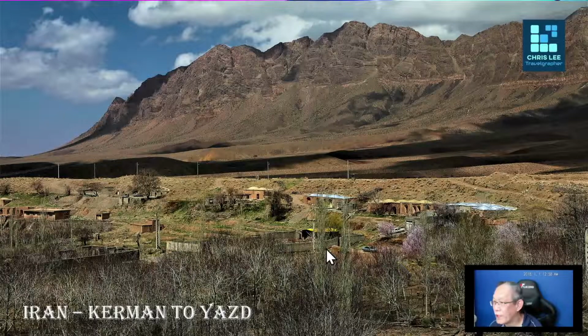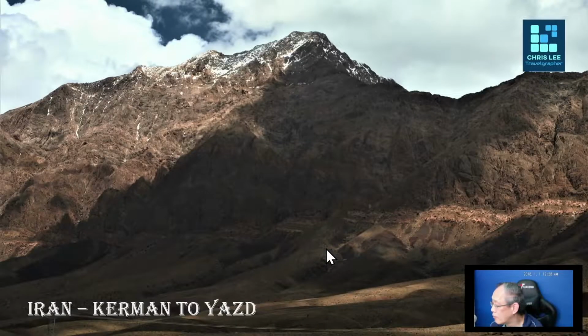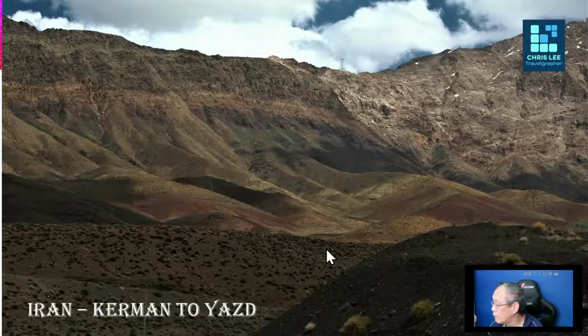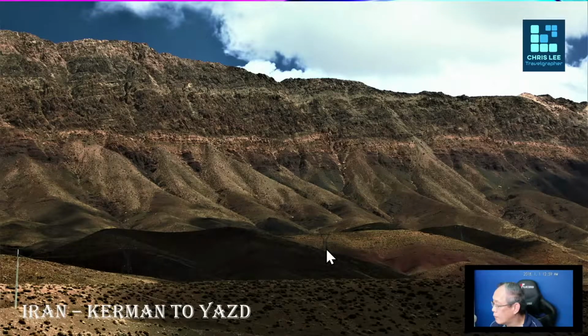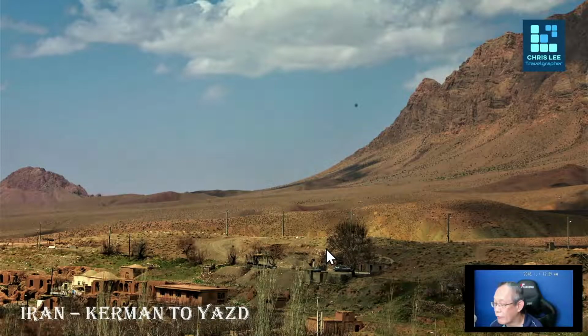There are very few human settlements here. Very dry regions with very little rainfall throughout the years.